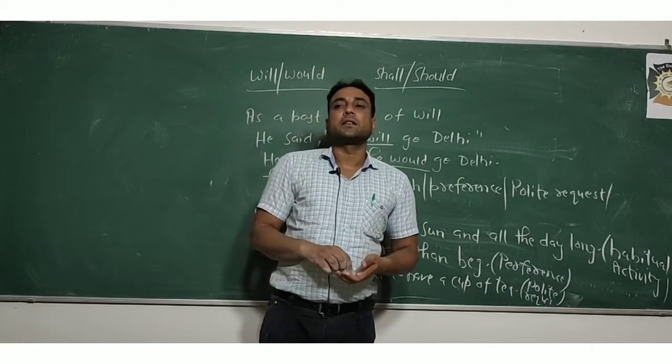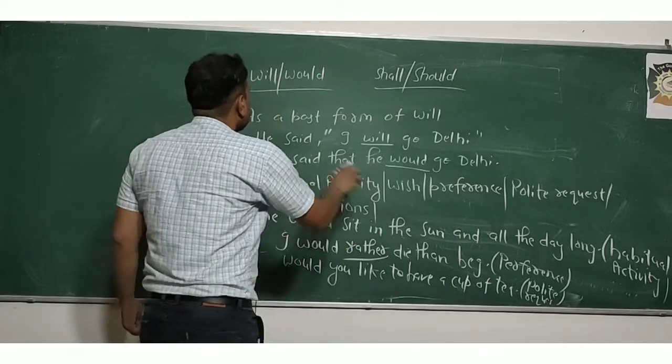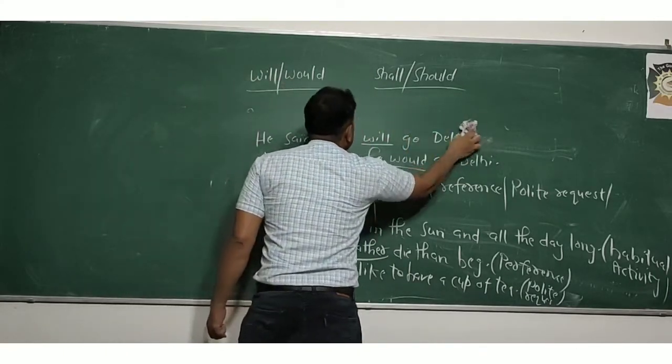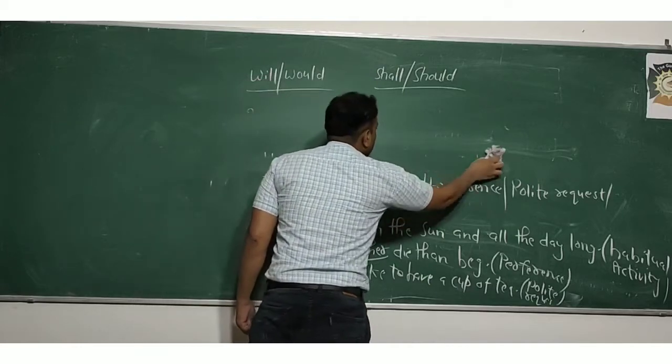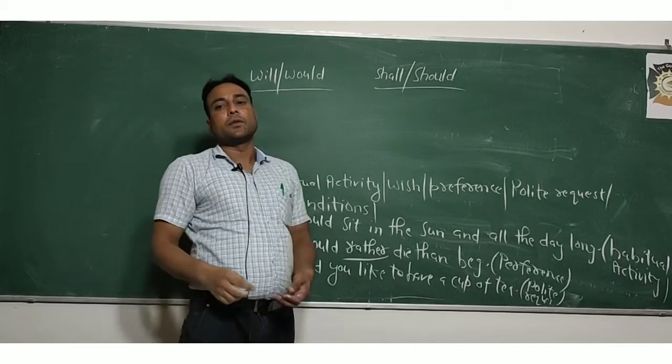And the next is for conditions. For which condition will you use would? Conditions, or first of all, wish. What is your wish?